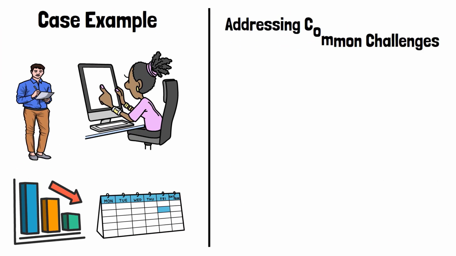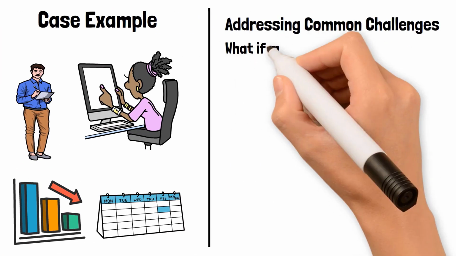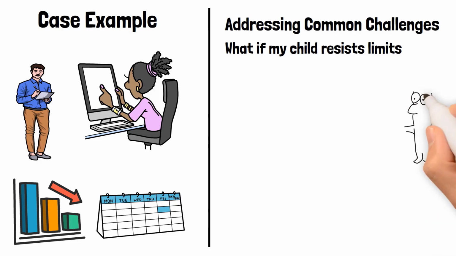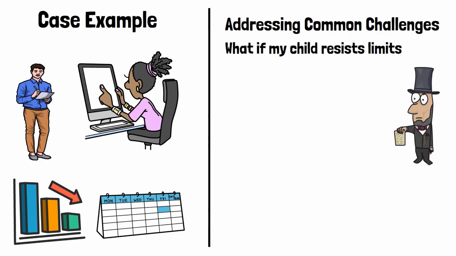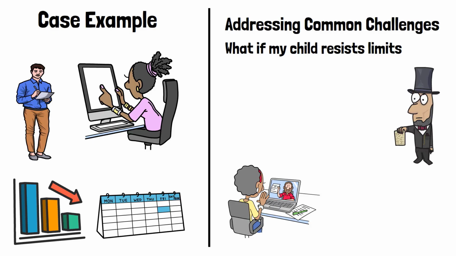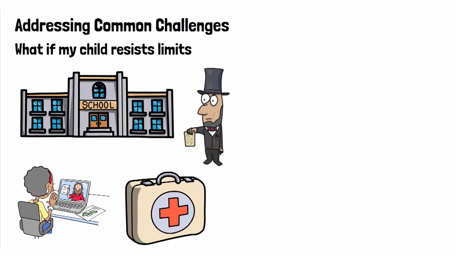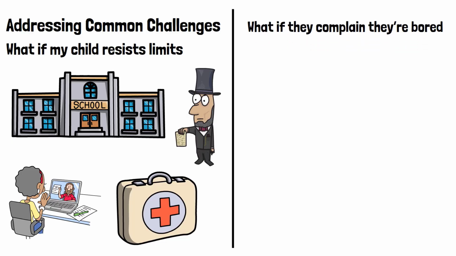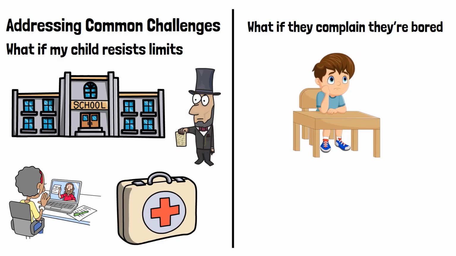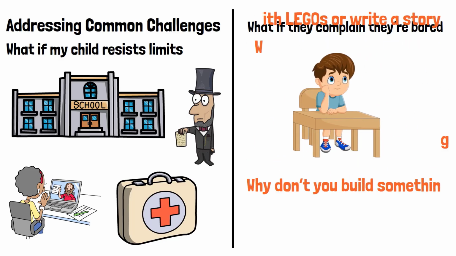Addressing common challenges. What if my child resists limits? Explain the why behind the rules. Too much screen time can make it hard to sleep and focus in school. We're setting limits to help you stay healthy. What if they complain they're bored? Frame boredom as an opportunity for creativity. Suggest, why don't you build something with Legos or write a story?